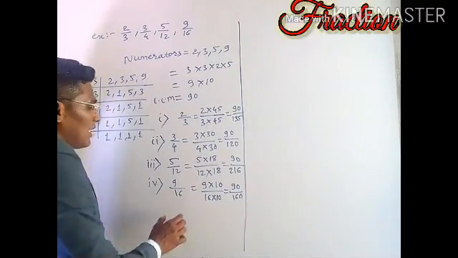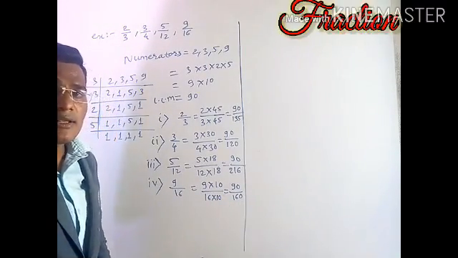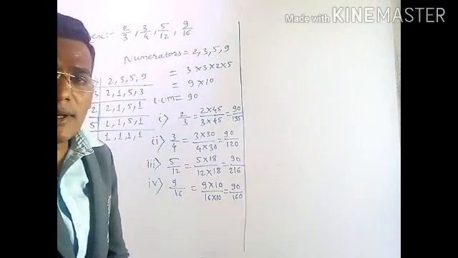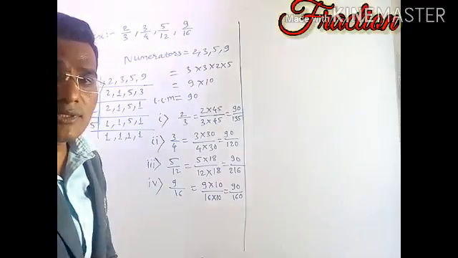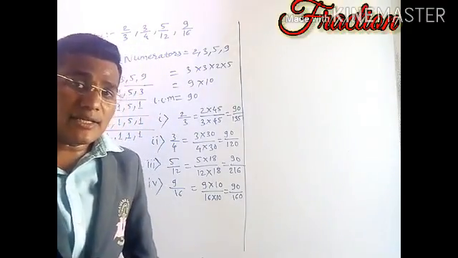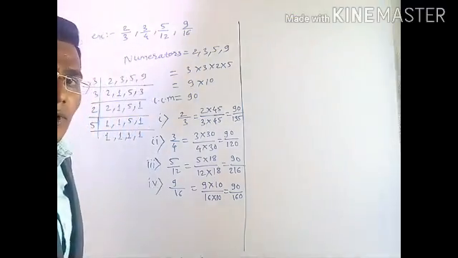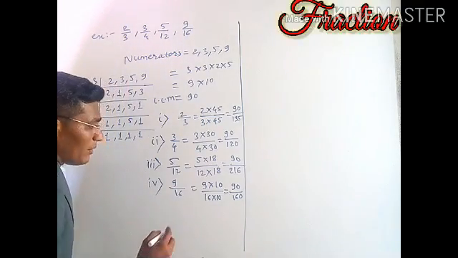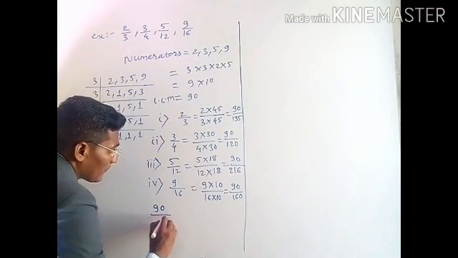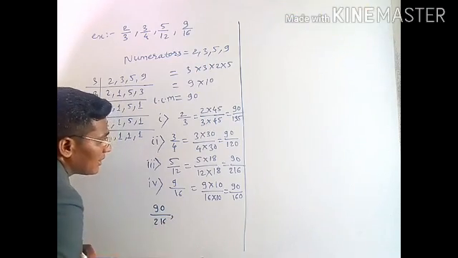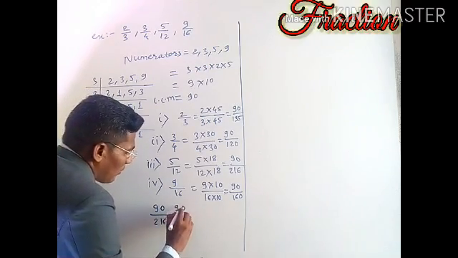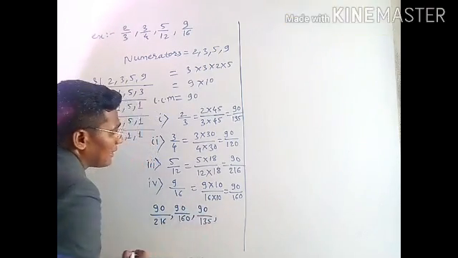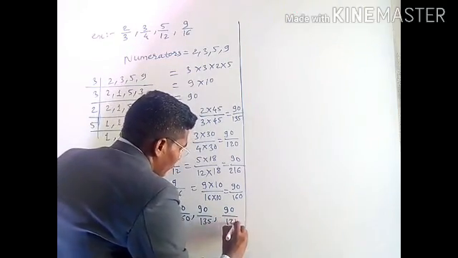Now we have converted the unlike fractions into like fractions whose numerators are equal. As per the rule of this method, the greater denominator gives the smallest fraction, and the smallest denominator gives the greatest fraction. So we go from the greater denominator, which is the smallest fraction: 90 by 216, then 90 by 160, then 90 by 135, and the last one is 90 by 120.